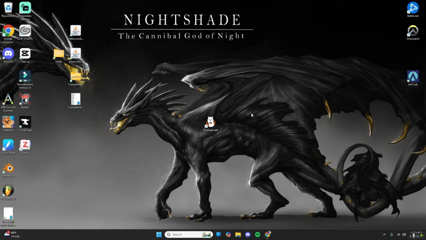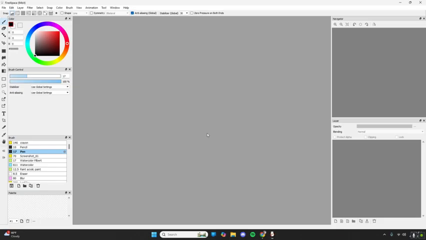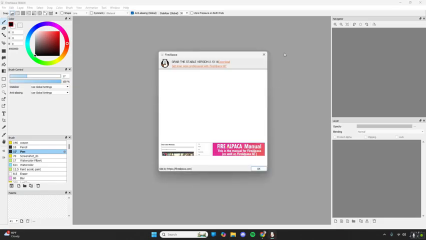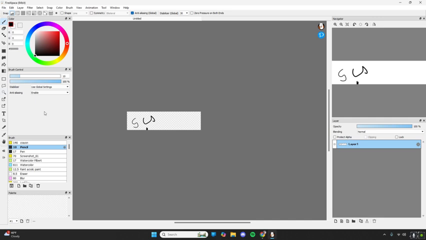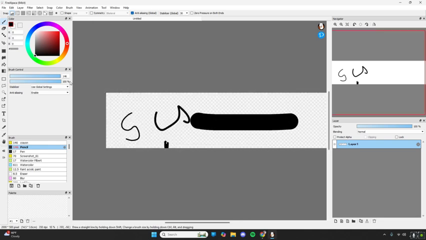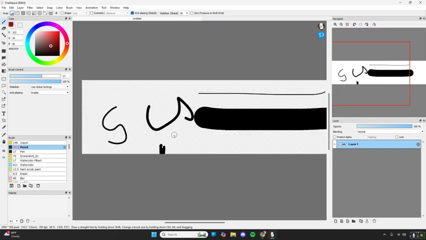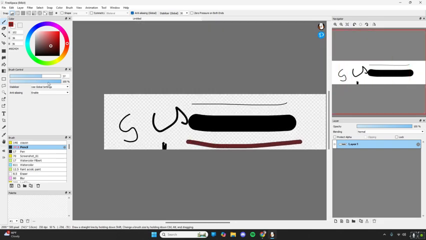When you have Firealpaca downloaded, you can simply double click it to launch, and it'll have a little advertisement for you. You can just click OK or cancel out of that. Up here we have our color selection and our brush controls. This is going to be the size of our brushes, and this is going to be the color of our brushes, or the opacity of our brushes.